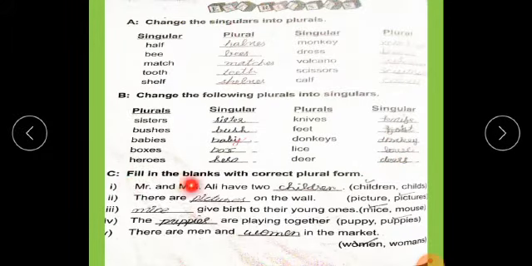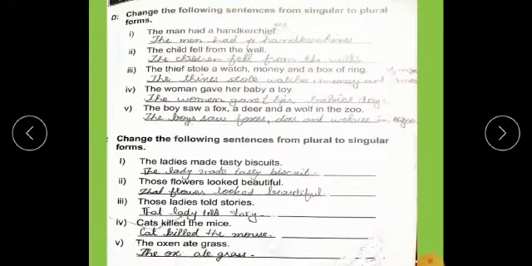Exercise C. Fill in the blanks with the correct plural form. Mr. and Mrs. Ali have two children. There are pictures on the wall. Mice give birth to their young ones. Write this M in capital form. The puppies are playing together. There are men and women in the market.